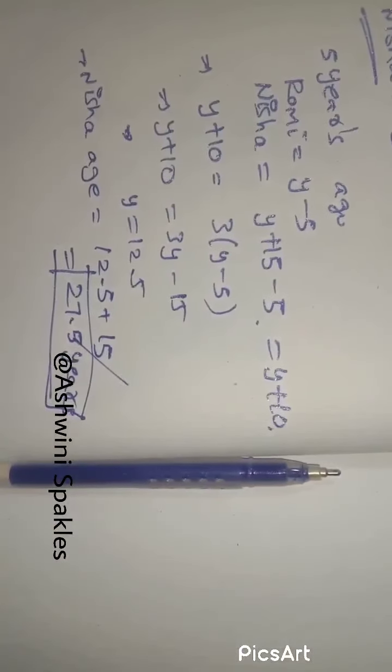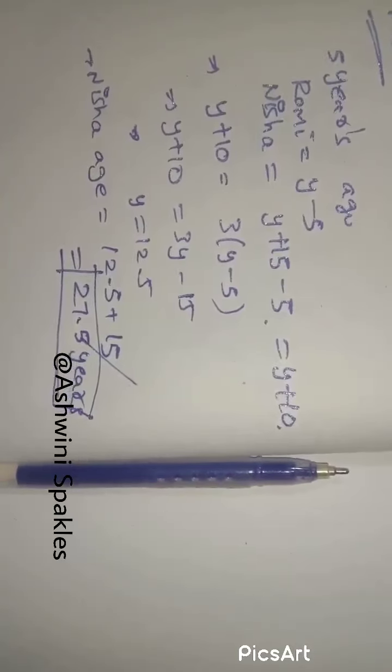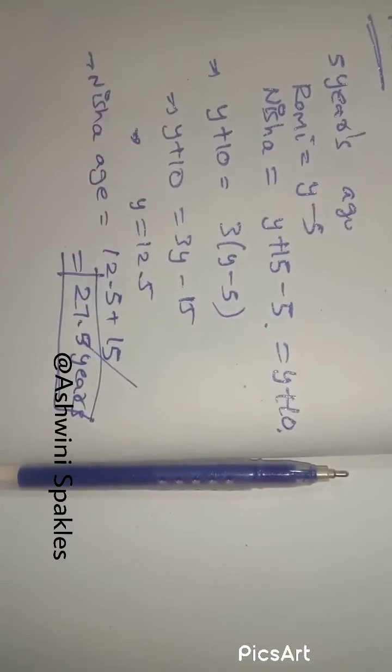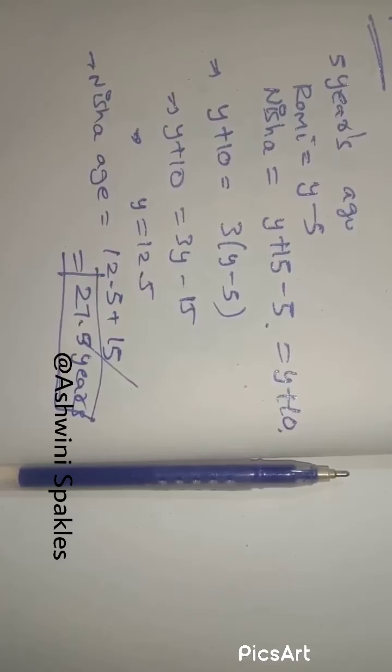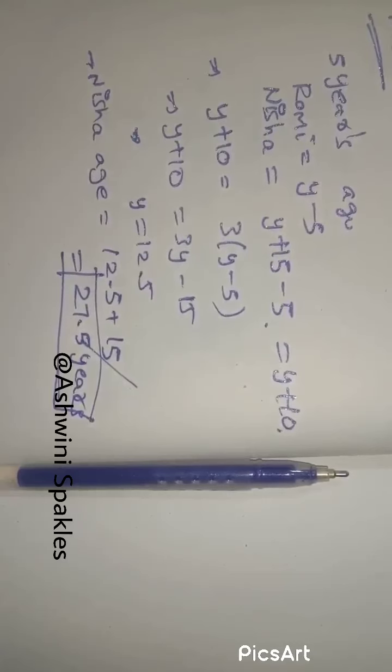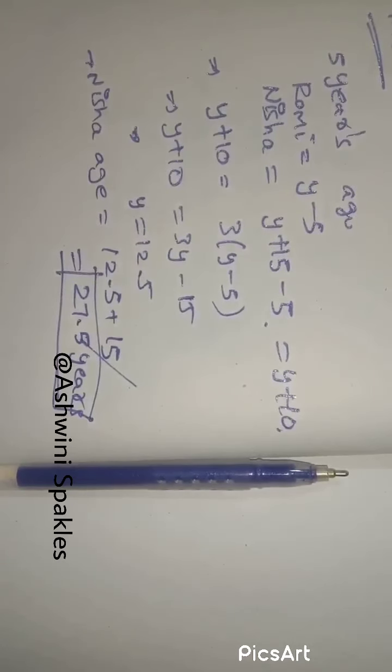So guys, I am telling the key points. For any problem, take the present age as x, the future age as x plus a positive number, and the past age as x minus some number. So these are the 3 main points in solving ages.